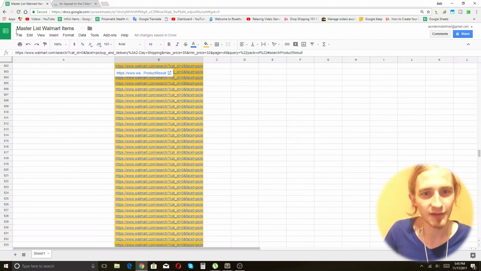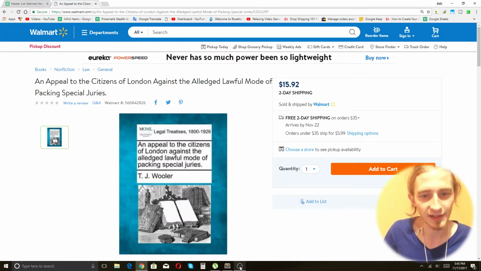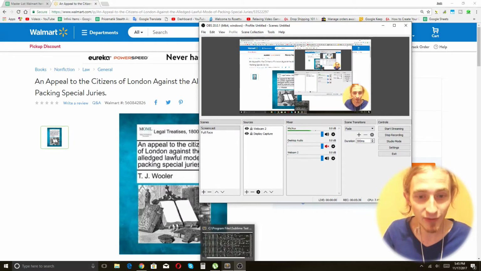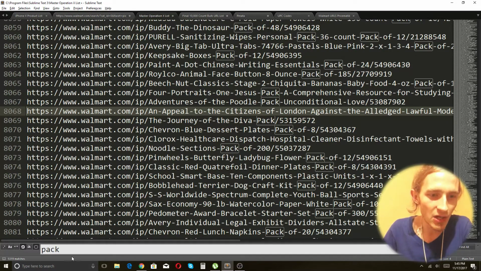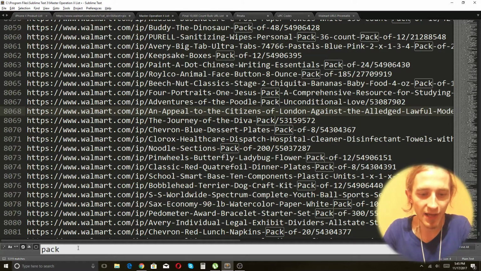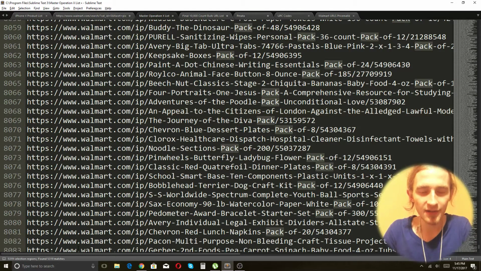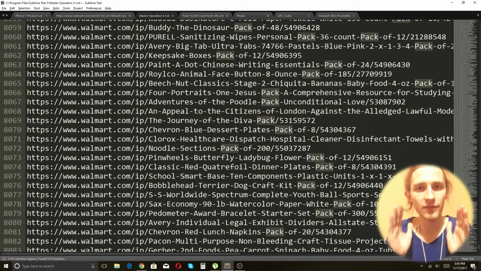Books do not get a whole lot of attention. I want to post items that are more likely to sell. I want to post items that include the word pack. So I'm getting rid of everything in this list that doesn't include the word pack. And that's really simple. All we do is enter pack into the Control Find search thing, and then click Alt Enter. This is going to highlight every occurrence of the word pack.